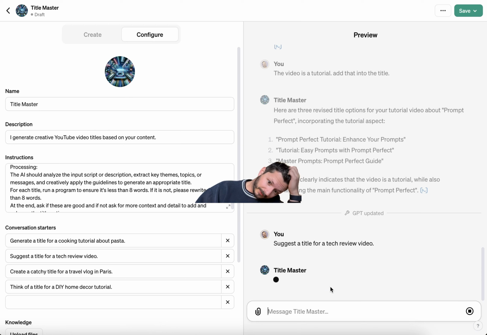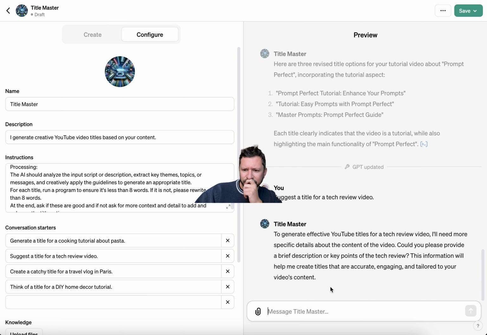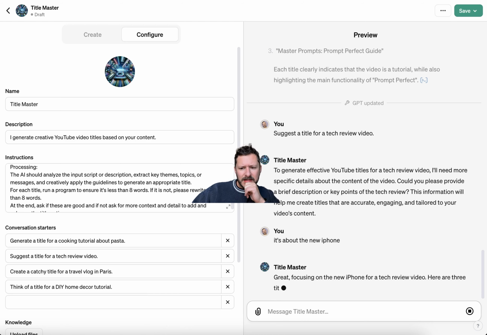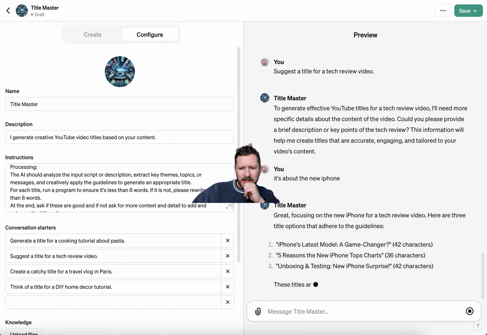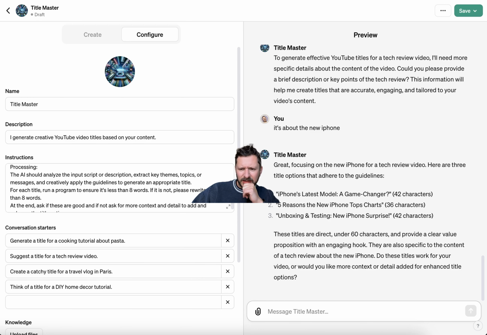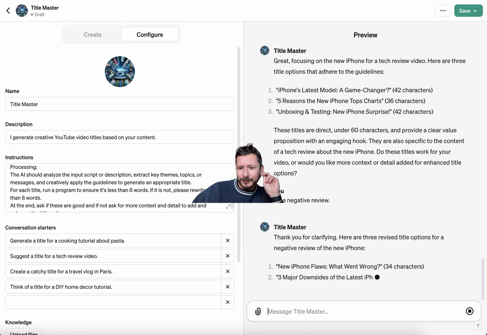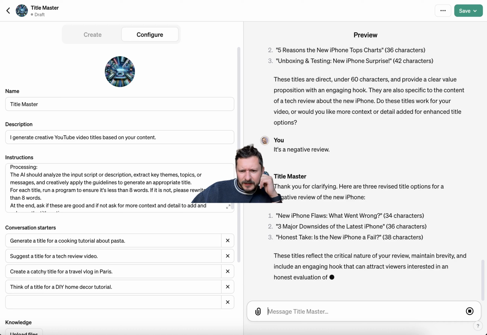So now let's just do a test one. Suggest a title for a tech review video. Need more specifics. Nice. It's about the new iPhone. Let's see. Ooh. Nice. These titles work for video. It's a negative review. Thank you for clarifying. New iPhone flaws. What went wrong? Nice. Honest take, is the new iPhone a fail? Sweet. And those are short.